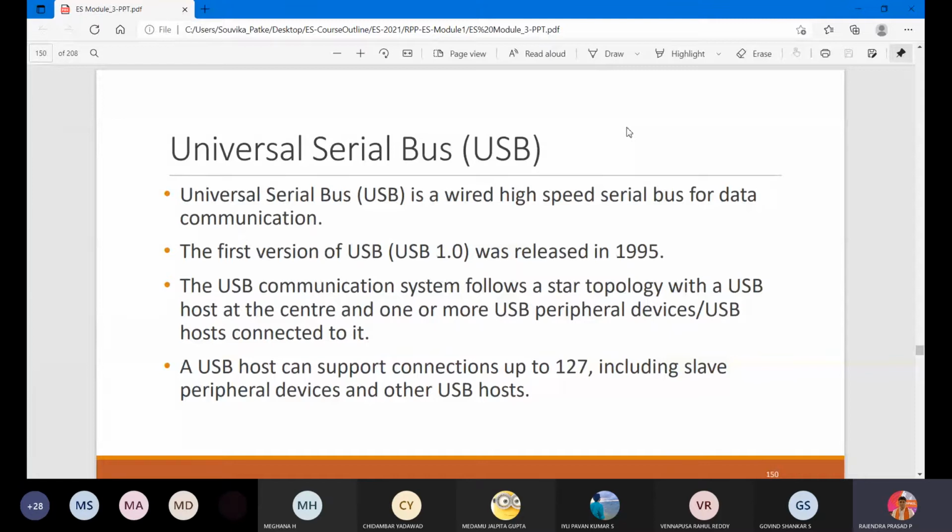So multiple topologies are available. In a communication system, because communication basics you are going to discuss, first you will know about the devices, next the architecture, then the topology, right? How you are going to transmit your data, what type of modulation and all those things. Now here the adopted technology is the star in the USB part. So a USB host can support connections up to 127, including slave peripheral devices and other USB hosts.